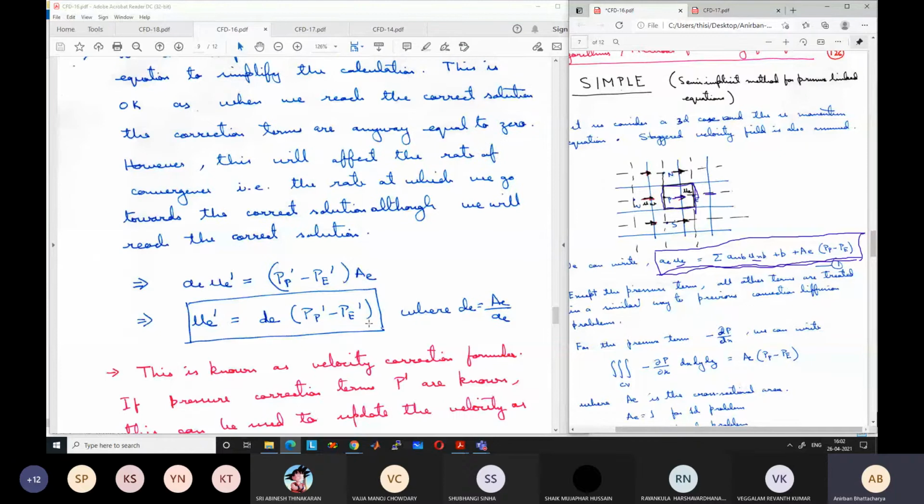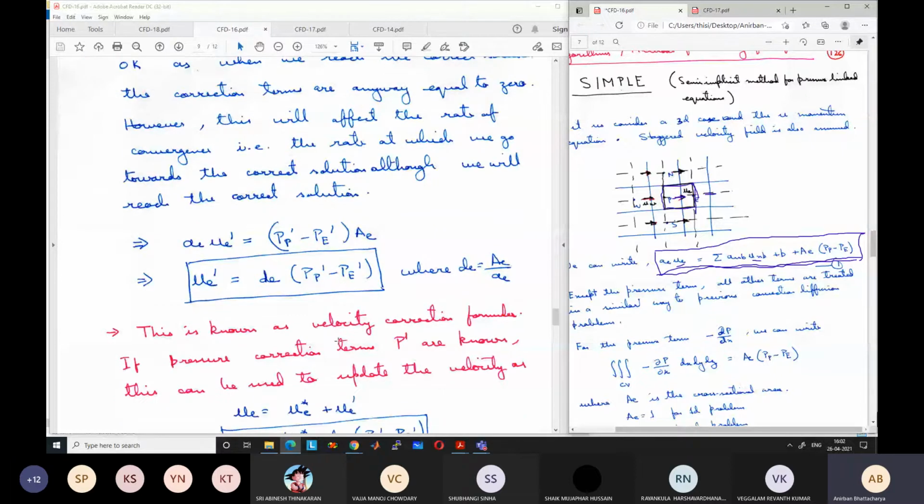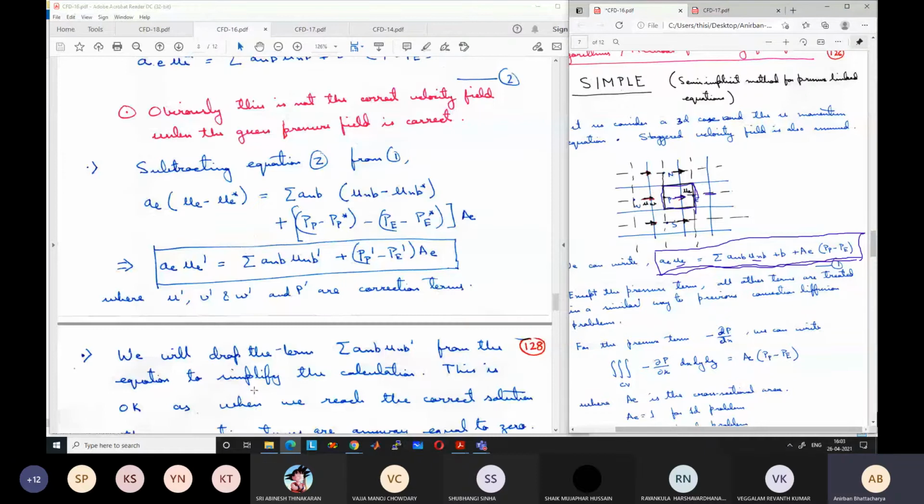So this formula is known as velocity correction formula. What is the significance of this formula? If somehow, through some clever mechanism, we can find the PP' and PE' values, we will find the value of UE', and by adding UE' to U star, we will get the correct velocity U.